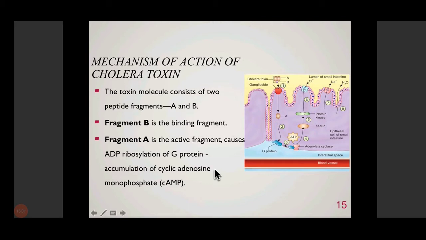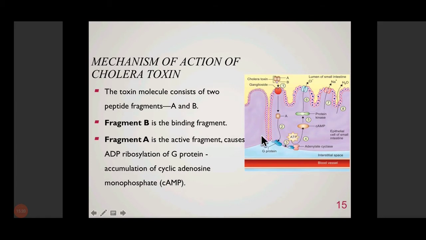B is the binding fragment, which helps to bind to the ganglioside receptors present on the intestinal epithelial cell. Fragment A is the active fragment because it causes ADP ribosylation of G protein, resulting in activation of adenyl cyclase, which results in accumulation of cyclic AMP.